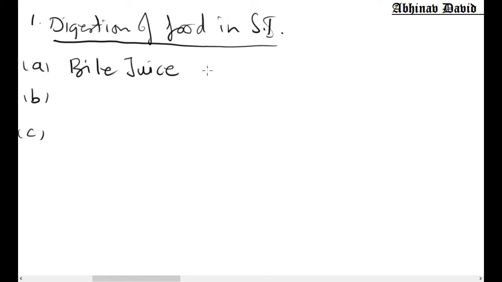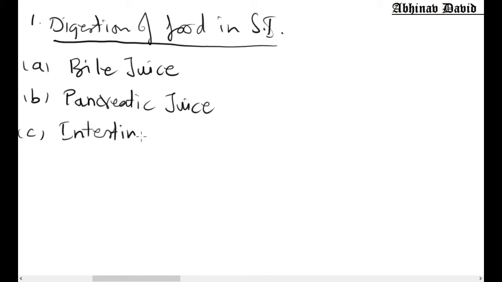Bile juice is secreted by the liver. So I will explain it later on. I will just write how the food gets digested. The food gets digested by three digestive juices. Number one, bile juice. Second one is pancreatic juice, and the third one is intestinal juice. Okay, so bile juice, pancreatic juice and intestinal juice.